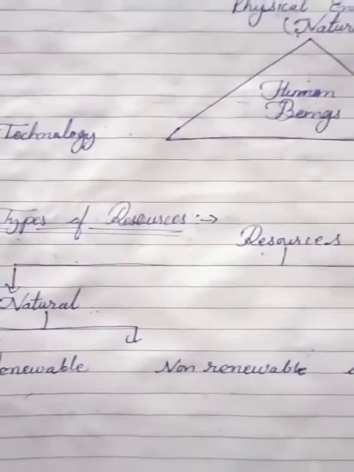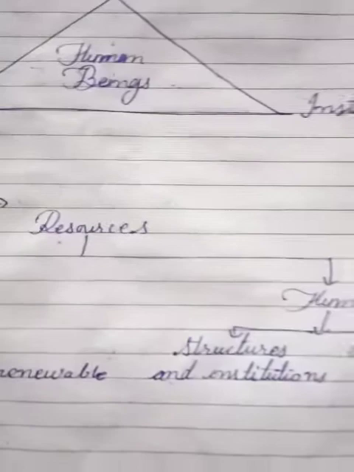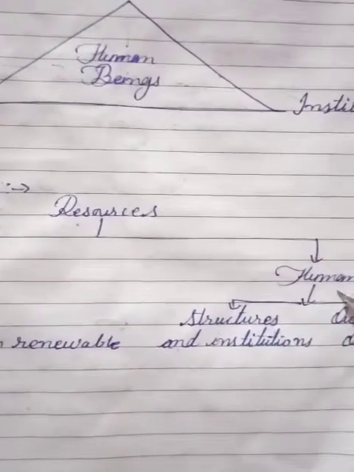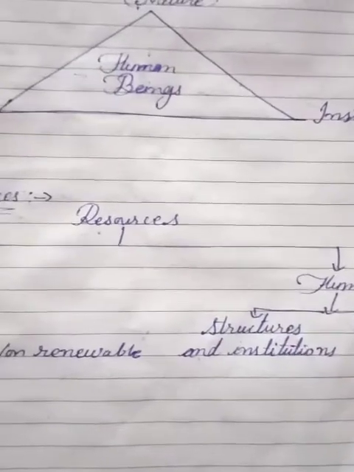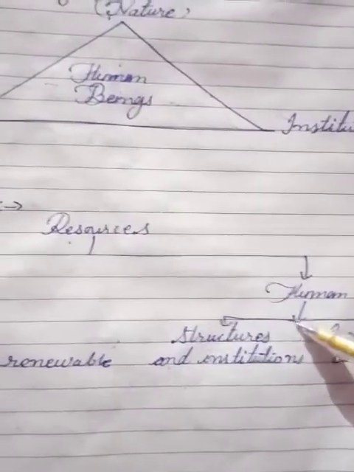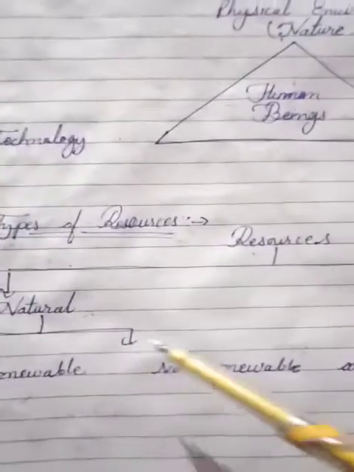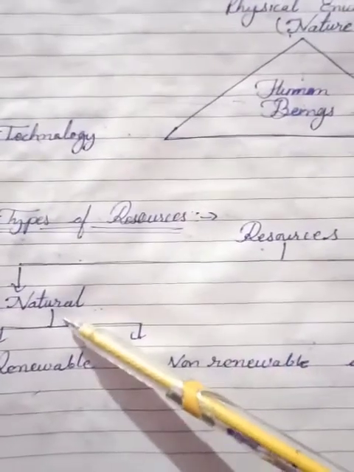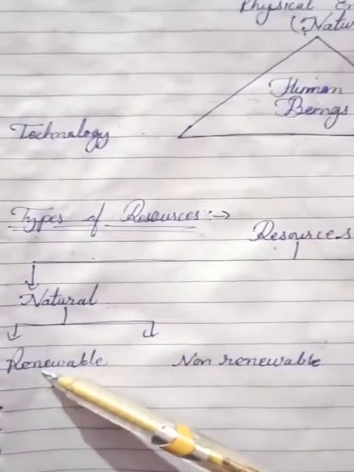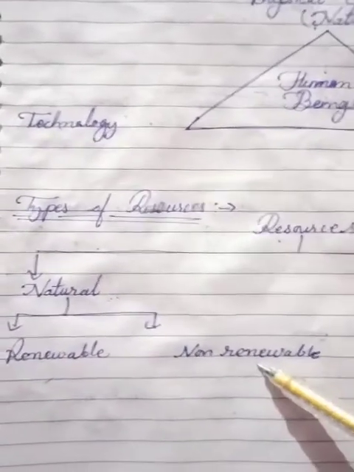Human resources are those resources which are made by humans, such as structures, buildings, institutions. Human beings cannot interfere in the origin of natural resources. Now we can also classify natural resources. First is renewable, second is non-renewable.